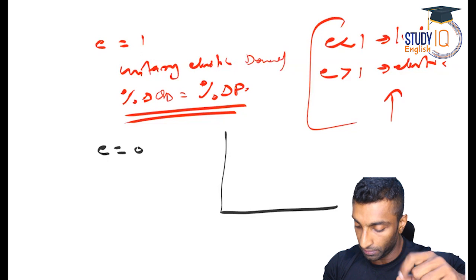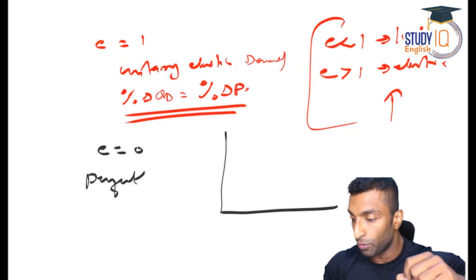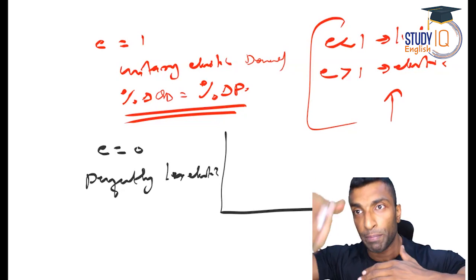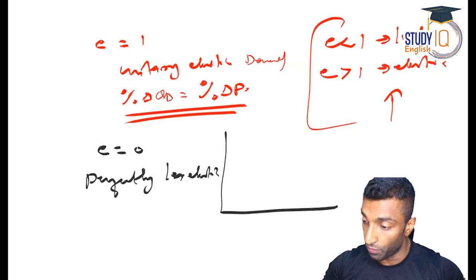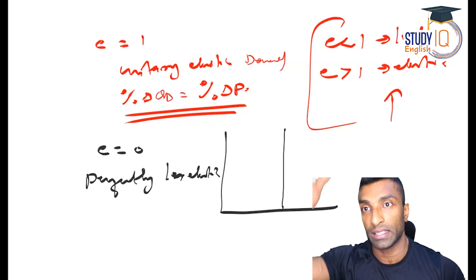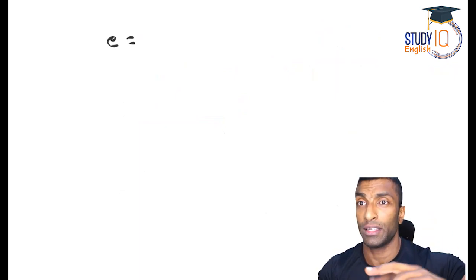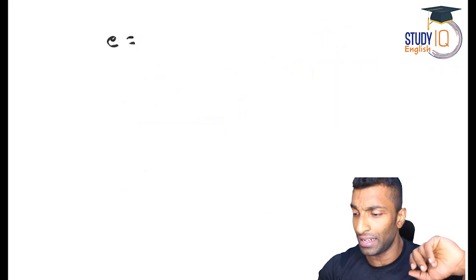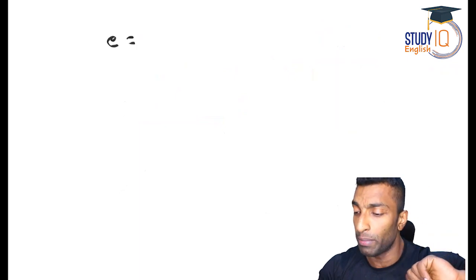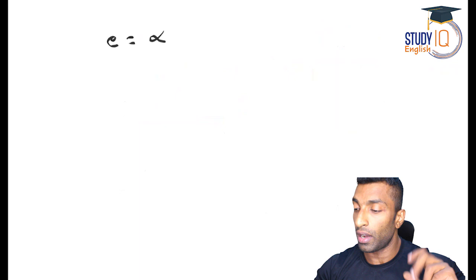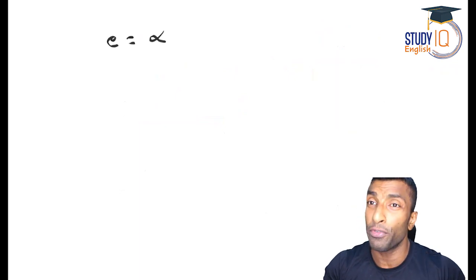I have told you, this is inelastic, perfectly inelastic. So inelastic is steeper. This will look like a vertical curve, an exact vertical curve. That's how the perfectly inelastic one will look. Now, the next possibility is that there is no change in price, but quantity demanded changes drastically, which is also a theoretical concept. E will be infinity. So what kind of curve? This is what is perfectly elastic.